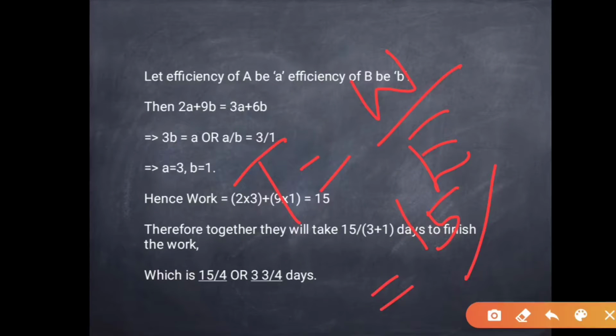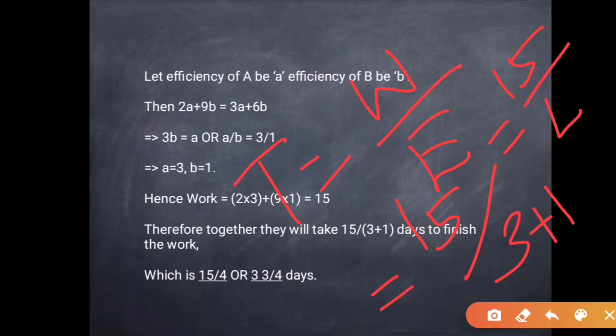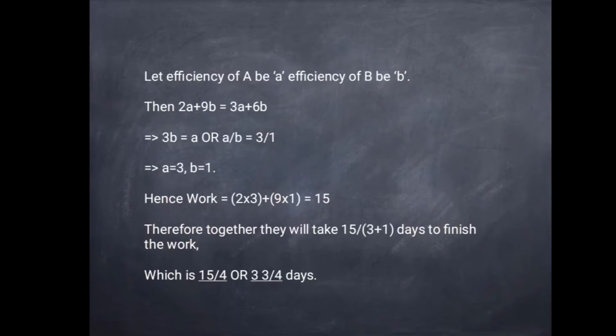Because A and B are working together, the total efficiency will be 3 plus 1, that is 4. So 15 divided by 4, or 3 3 by 4 days, is the answer.